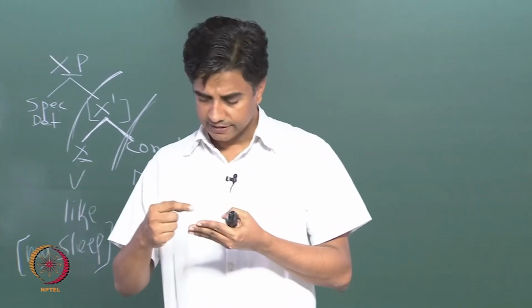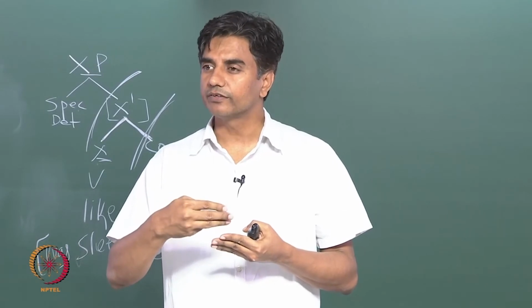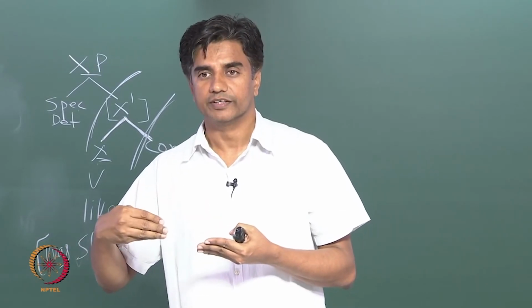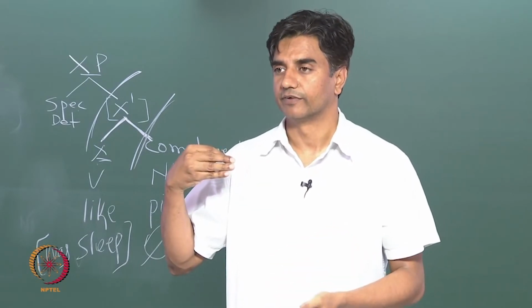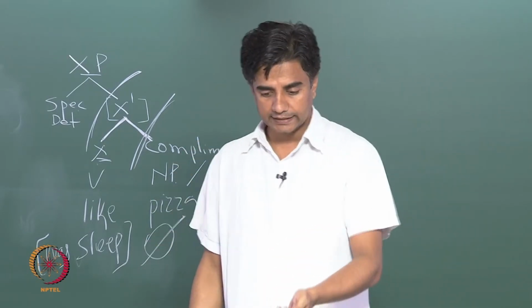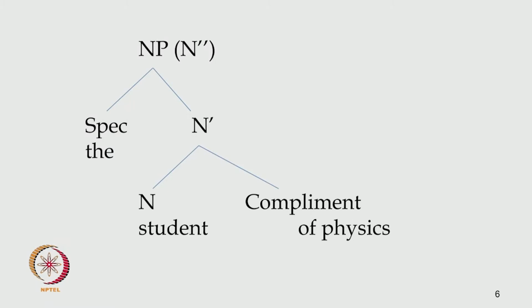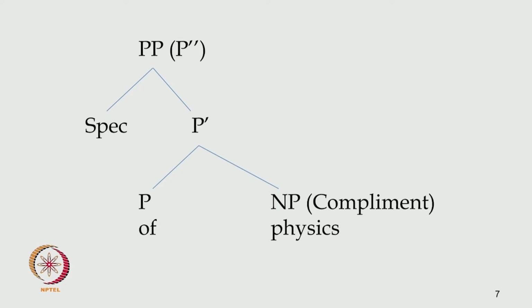Only then do you have a phrase. Okay? But sometimes you may have a complement, sometimes you may not. Sometimes you will have a specifier, sometimes you will not have any specifier. In this case, you have both, specifier and complement, in this phrase, the student of physics. When we talk about the PP of physics, there is no specifier. Okay?